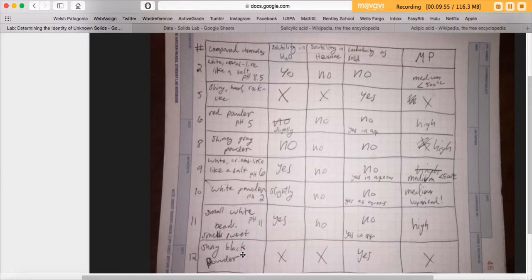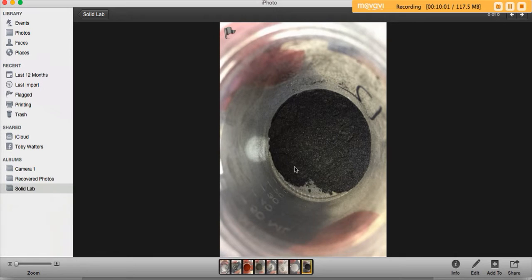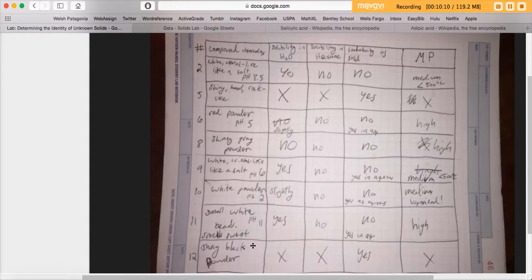Finally, number 12, shiny black powder. Number 12 looked like this. This is my favorite one. Looked like very black sand or chopped up Oreos. Very cool. It was not soluble in water, not soluble in hexane, and it did conduct as a solid. And it had a very high melting point, seeing as though we didn't even melt it with the Bunsen burner. So that is indicative of it being metallic.